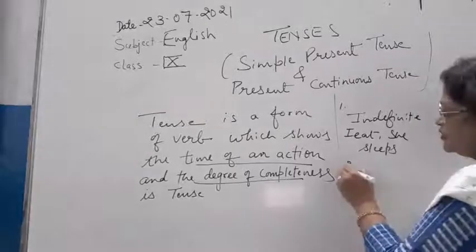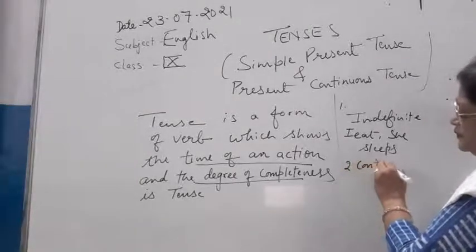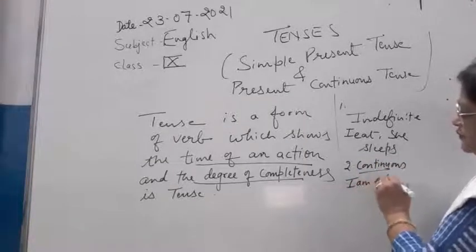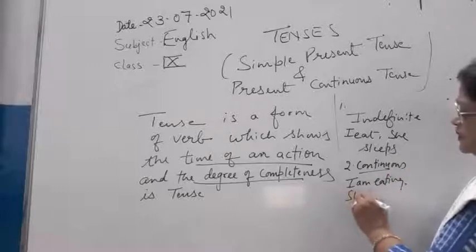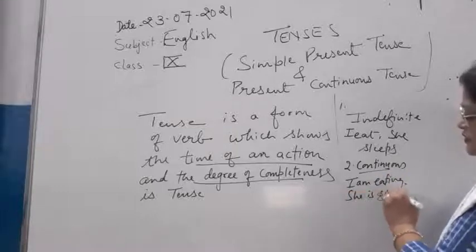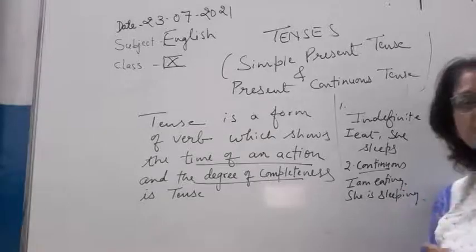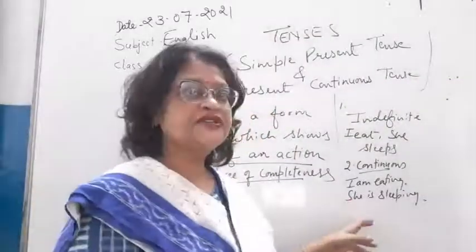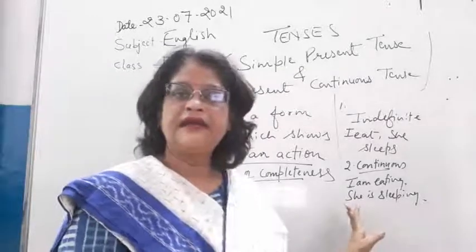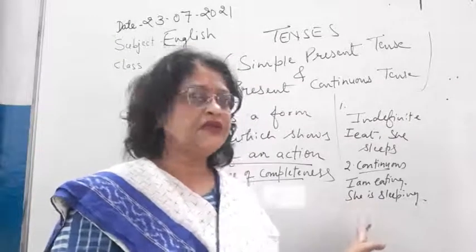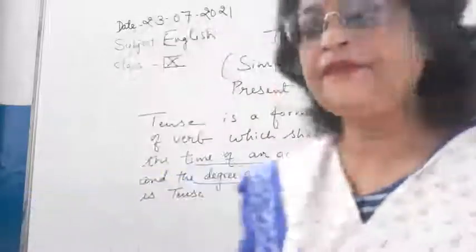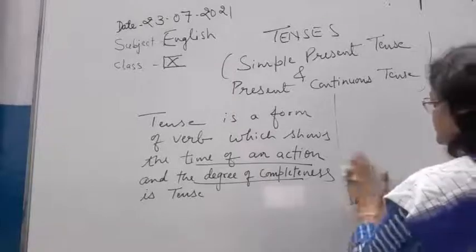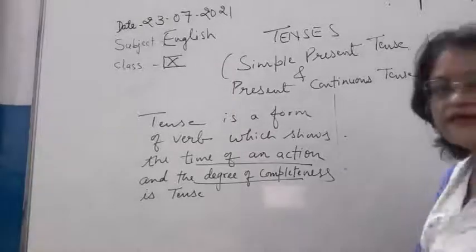But in continuous tense, I am eating, she is sleeping. So that means the action is continued at the time of speaking. Okay, we must pay attention here. The action is continued at the time of speaking. Okay, now our third tense is the degree of completeness, which is perfect.